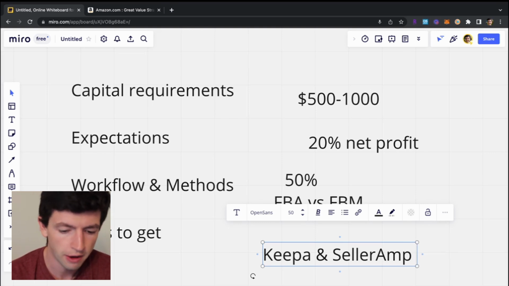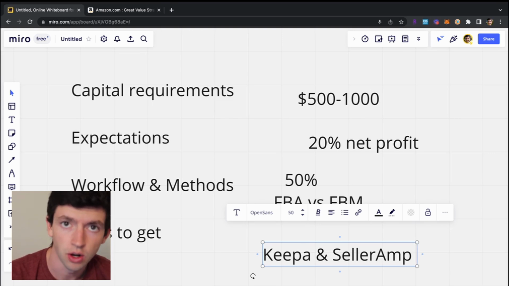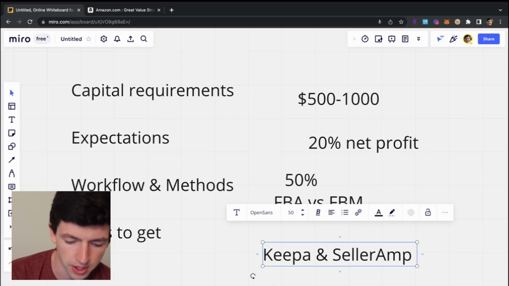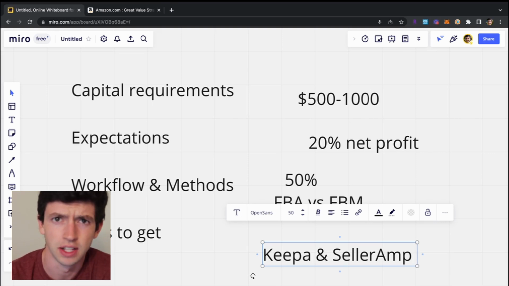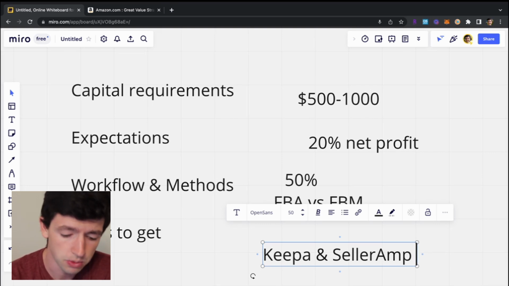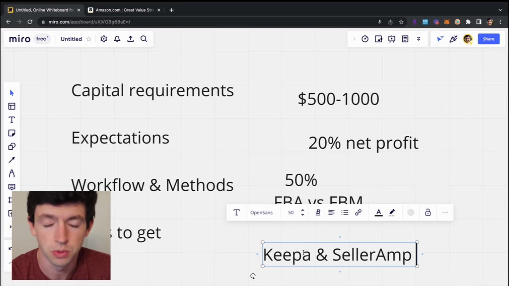So assuming you have $500 to $1,000, you take 40 of that, and that's your Amazon cost to have a professional account. You should definitely have a professional account. It's $40 a month, and it's just taken out of your balance too, so it's not necessarily charged to a credit card or anything like that. As well as Keepa, which is in the ballpark of $20 a month, depending on the euro exchange rate, whatever like that. And that's very self-explanatory. And SellerAmp, which is $23 a month for the full version, which is what you should have.